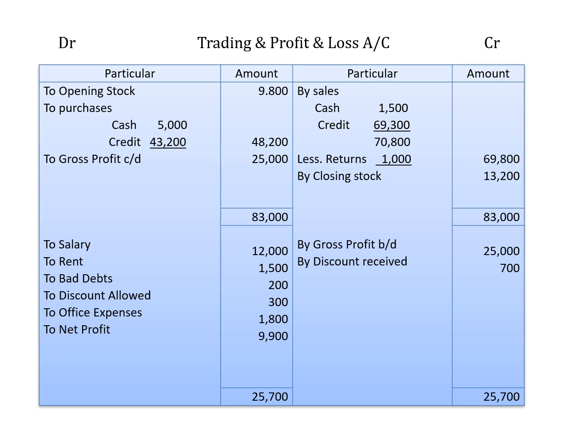So only these are the items that relate to trading and PL account we have recorded. Now total the PL account and we get a balance of 25,700. And the differencing amount towards debit side is 9,900, which is nothing but net profit. So this net profit we have to adjust in the balance sheet.